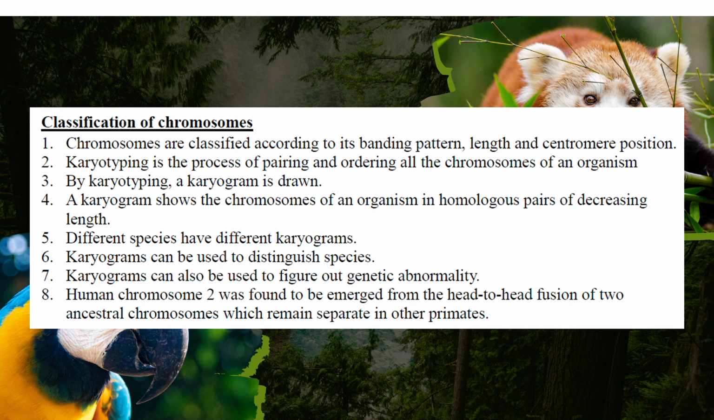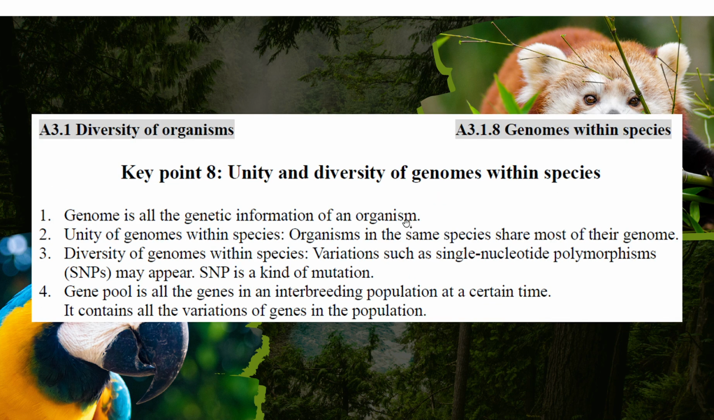And then unity and diversity of genomes within the species. A genome is a concept: all the genetic information of an organism, we call it a genome. Within the species, the unity of the genome is quite strong. Organisms in the same species share most of their genomes, but they can have single nucleotide differences, mutations. We call it a SNP. SNP is a kind of mutation. So the diversity within a genome can be as small as just 1 nucleotide.